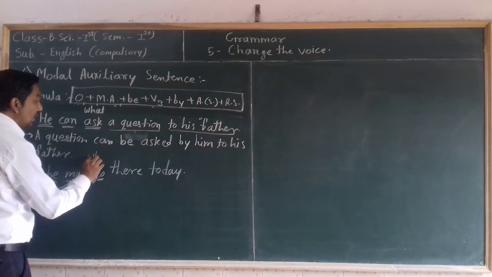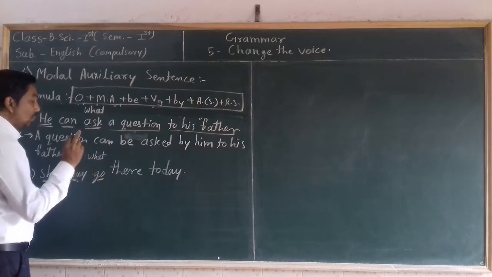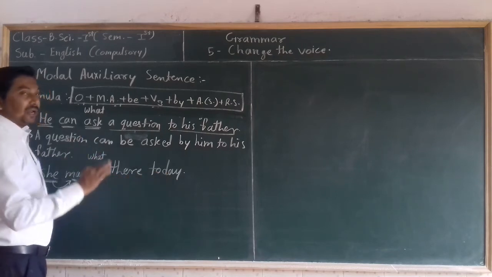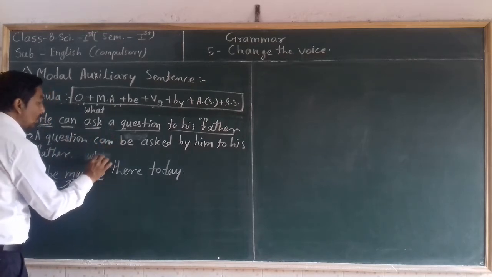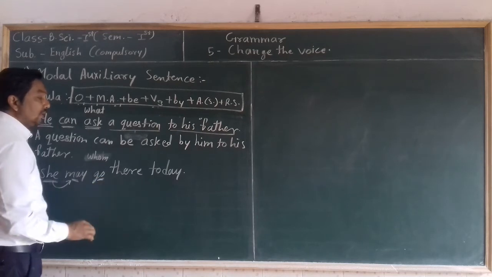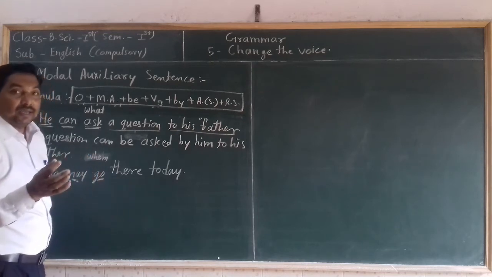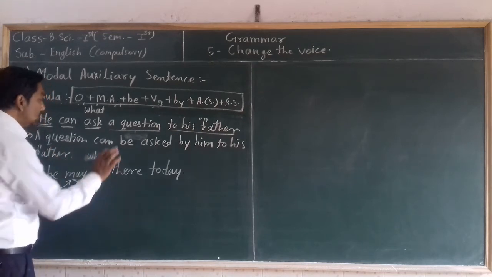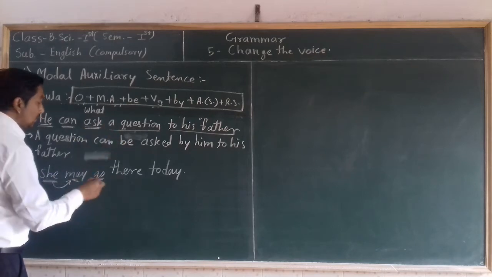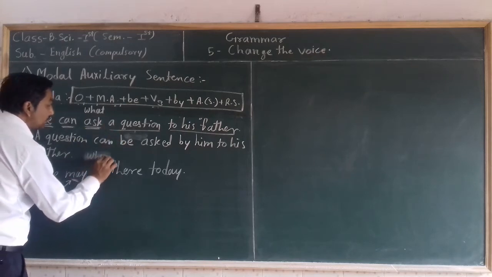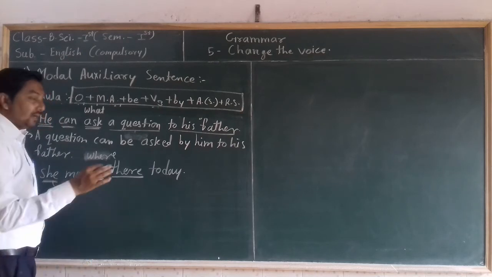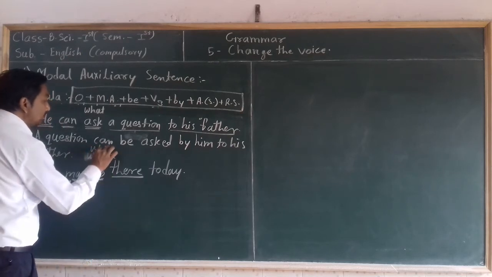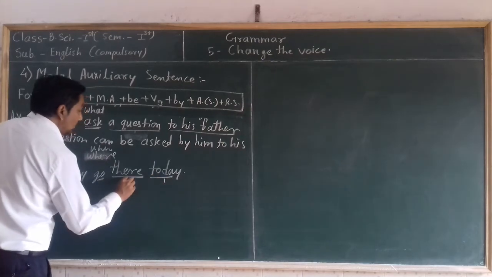So we ask first question with the first word what. What is going? We cannot get answer. Then ask question with the second word who. Who is going? Again we cannot get any answer. Then ask question by other word. Where is going? We get answer there. And when is going? Today.